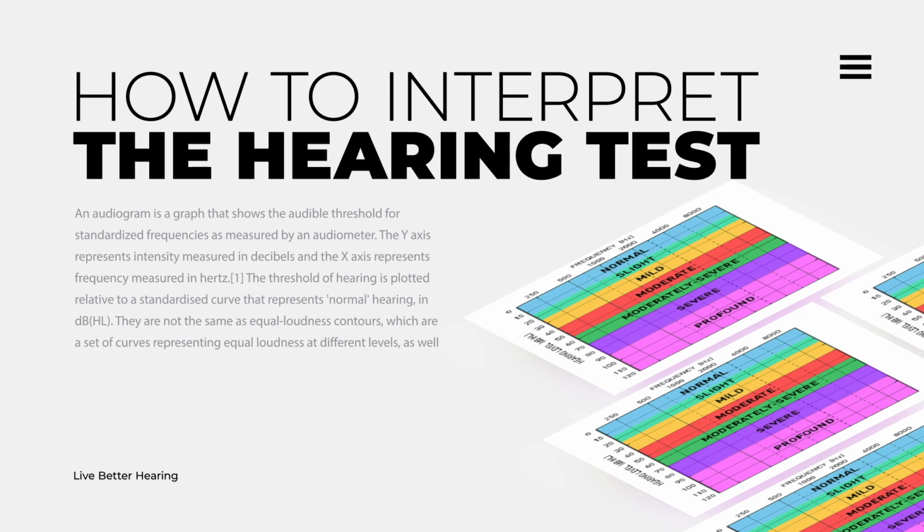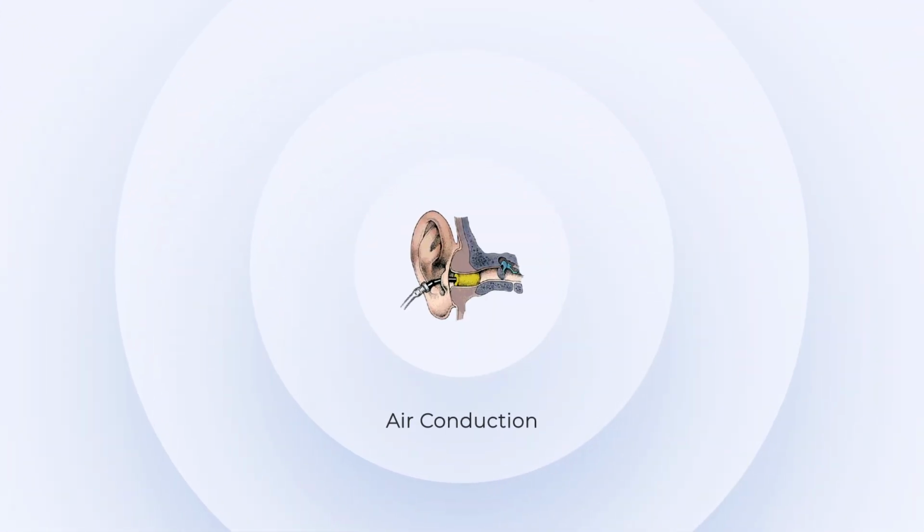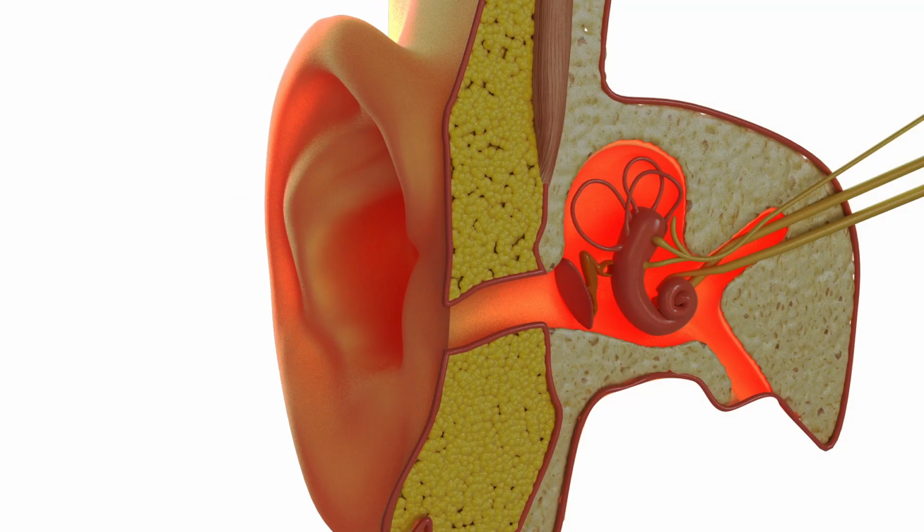How to interpret the hearing test. Air conduction. During this part of the test, you'll be wearing insert headphones. The insert headphones stimulate all parts of the ear: the external, middle, and inner ear.